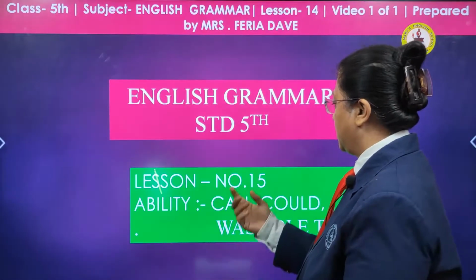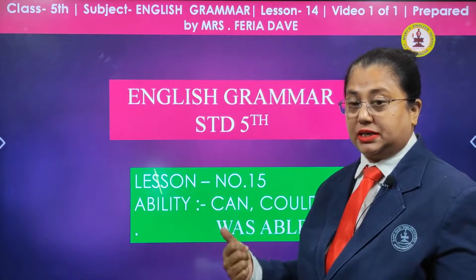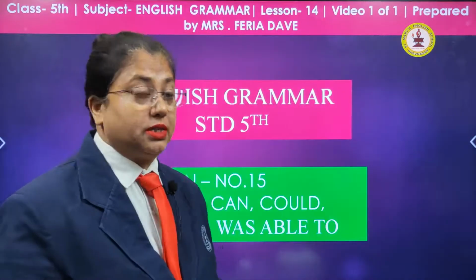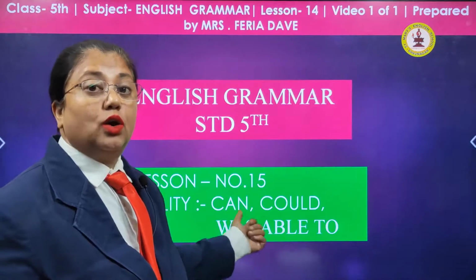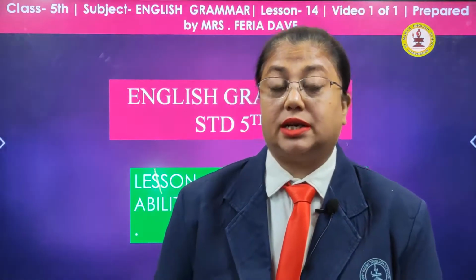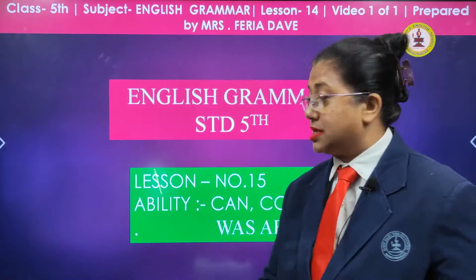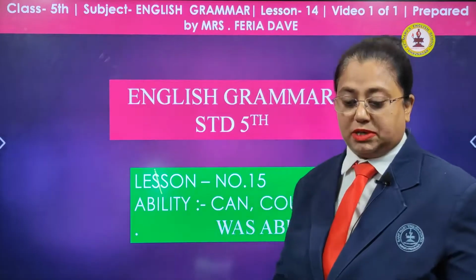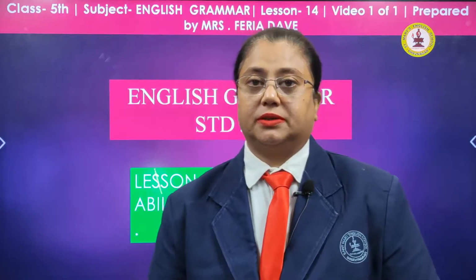Today's chapter we are going to study is chapter number 15, and it is about ability. The ability to do something, the ability to work upon. So we use the modals can, could, was or were able to. When we want to express our ability, then we use in our sentences the modals can, could, was and were able to. Let us see the sentences and the rules for this chapter.